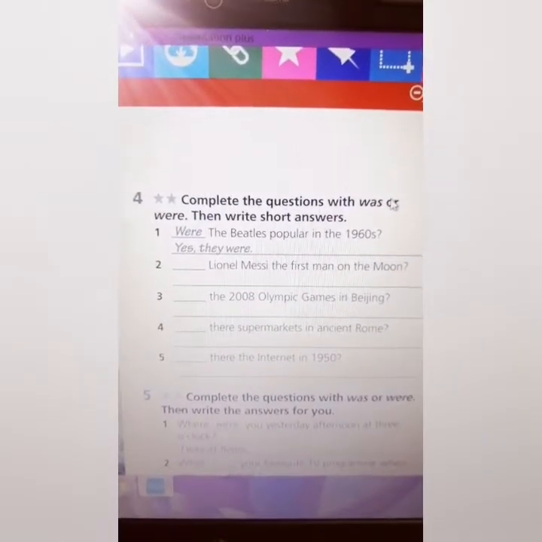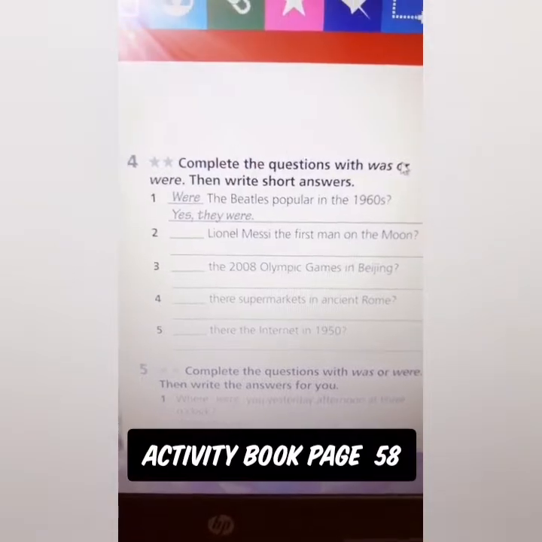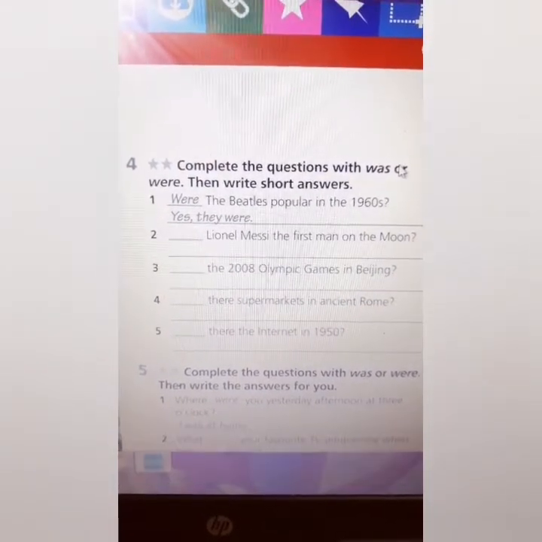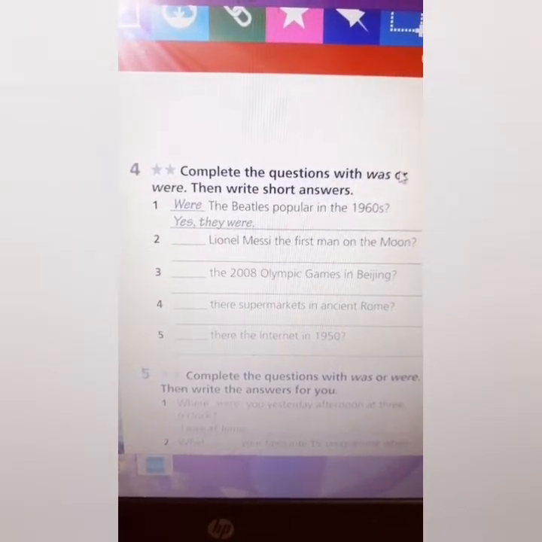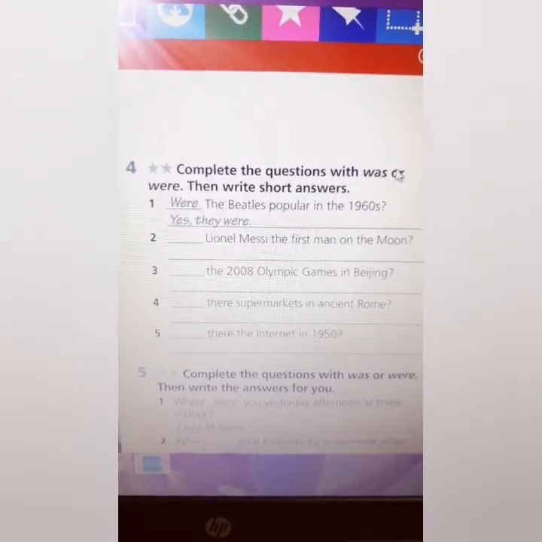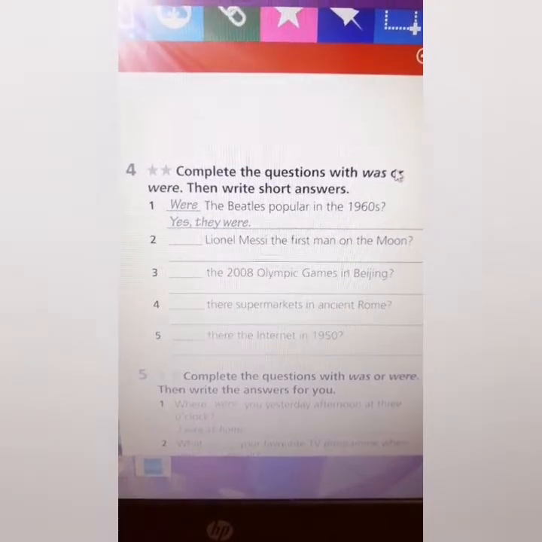Perfect. So now let's go to the exercises. Okay guys, open your activity book on page 58, and we're just going to complete exercise number 4. It says complete the questions with was or were, and then write short answers. So in number 1 you have, were the Beatles popular in the 60s?